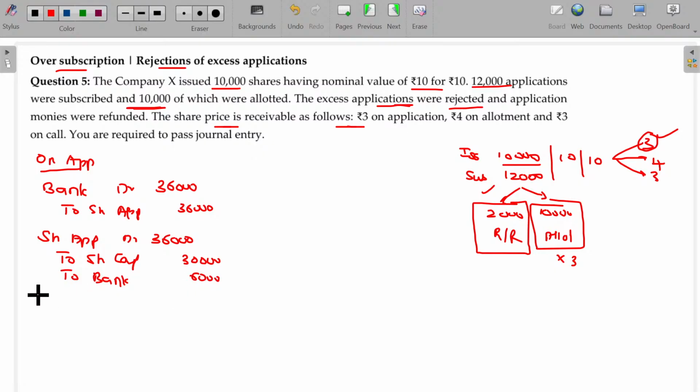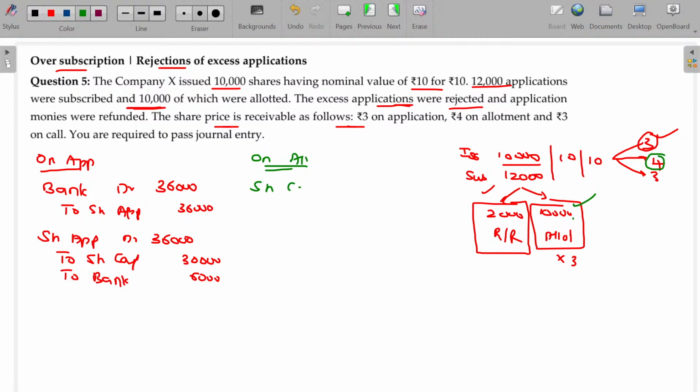Is that okay? Now on allotment. Hereafter only 10,000 shares are allotted, so you will collect the money only for allotted shares. 10,000 into 4, due entry.